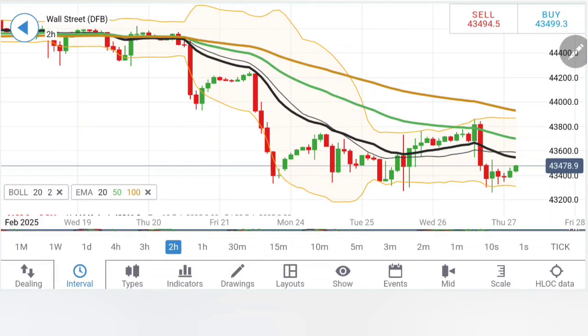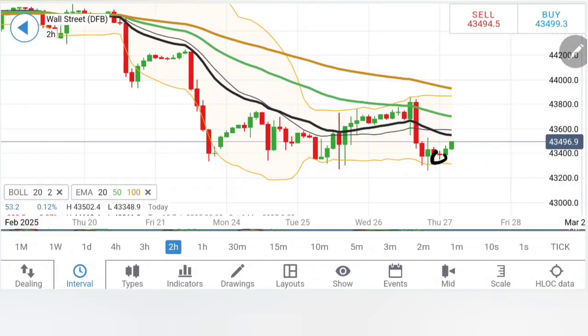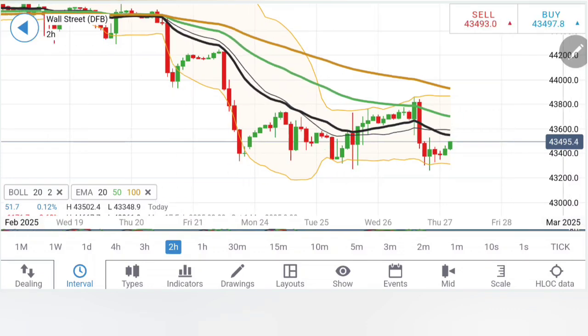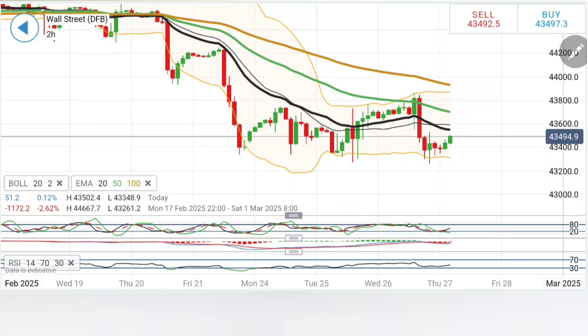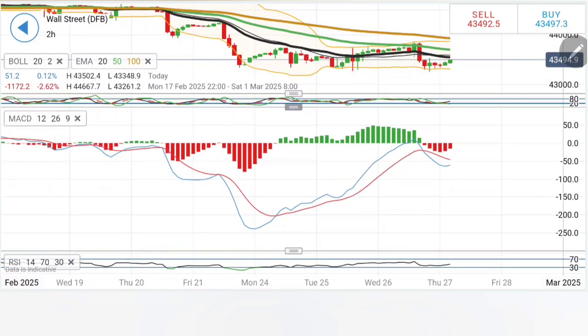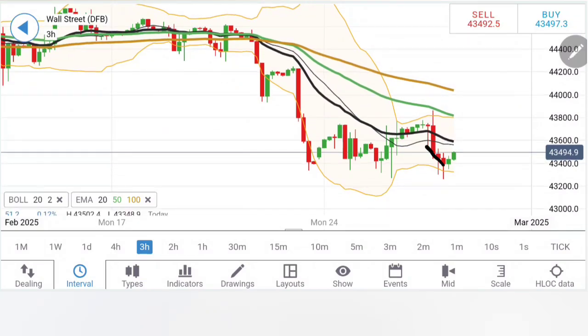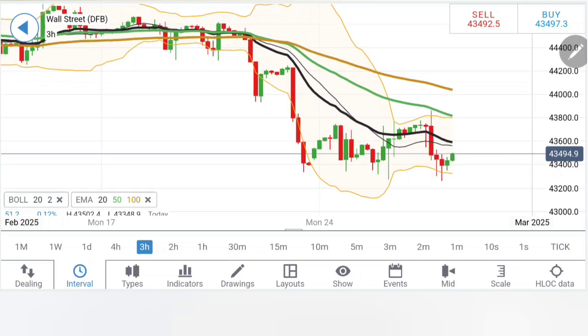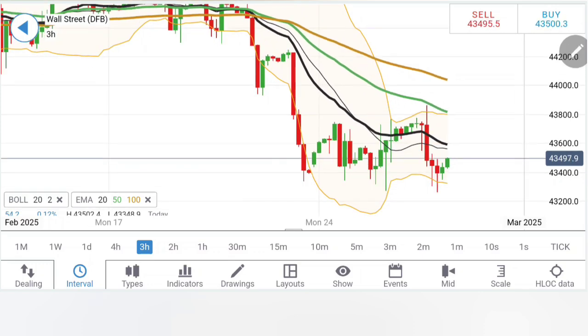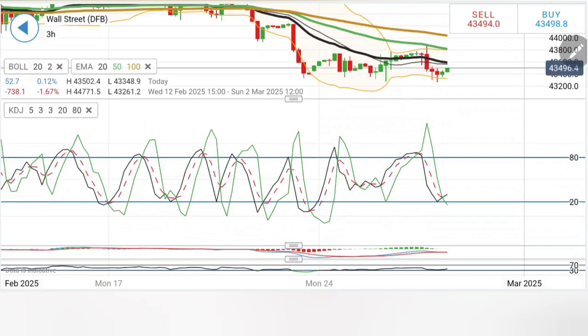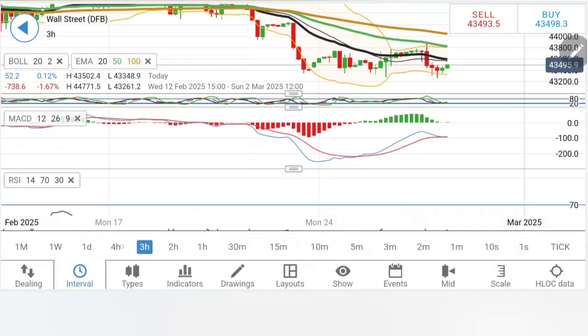Coming to the 2-hour charts, likewise, see, after showing a reversal, continuous 2 green candles, I'll expect the third one to be green as well. Possibly we may see an up move all the way towards 43,600, or in fact, once it breaks beyond 43,600, the next targets are going to be towards 43,720, 800 levels. Indicators are starting to show a little up move here. And on the 3-hour chart, see, after delivering 3 bearish candles and with a reversal sign, 2 bullish candles, the third one has to be there, which could be further taller in size, which means 43,600 should be there. Yes, the indicators are starting to show an up move here.